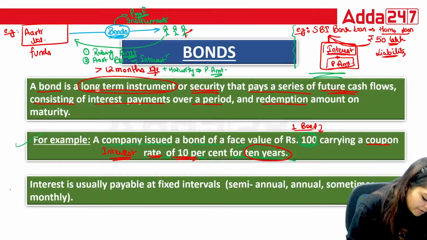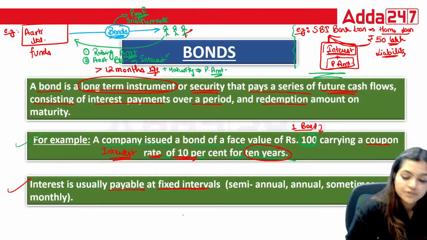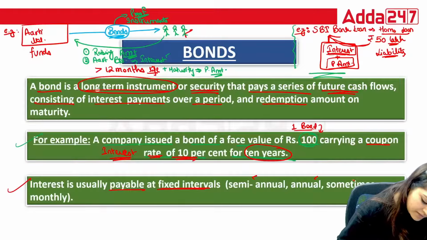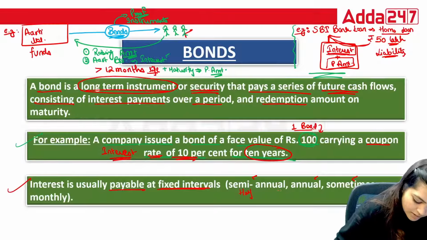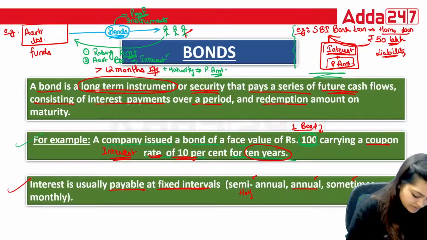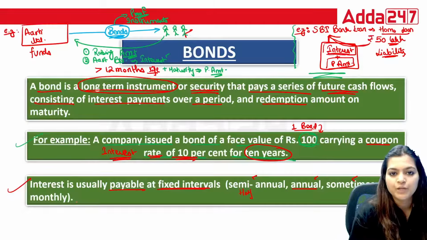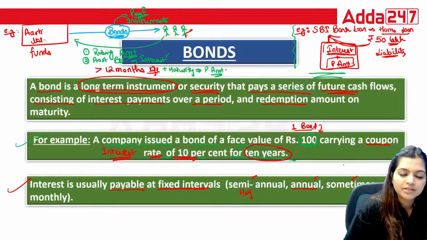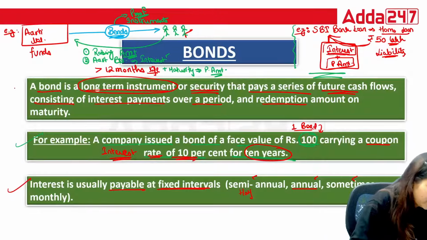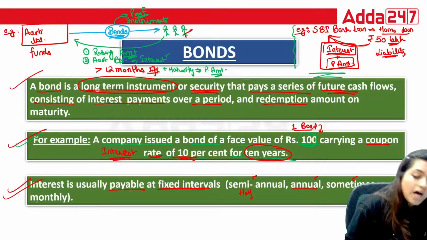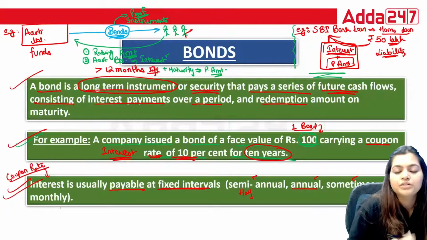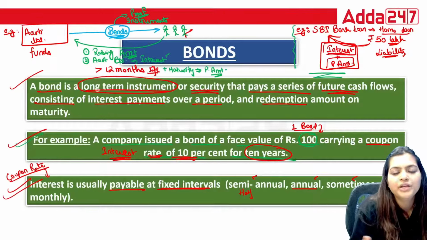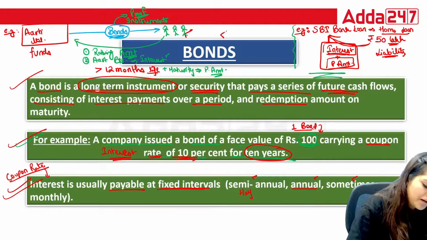Interest is usually payable at fixed intervals, like semi-annual, annual, sometimes monthly. Semi-annual means half-yearly, annual means 12 months, and sometimes monthly, where you pay interest each month. So this is some introduction to bonds. First we understood the meaning, then an example, and then how interest is paid. Interest here means your coupon rate, or coupon interest. Coupon means interest only.